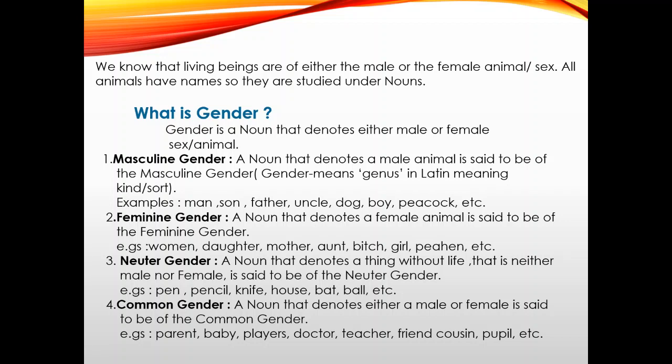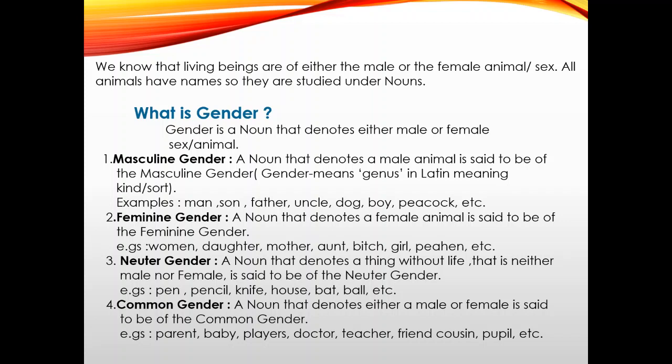Let us pass on to the next one. The next kind is feminine gender. What is feminine gender? A noun that denotes a female animal is said to be of the feminine gender. Examples, the same: man changes into woman, son into daughter, father into mother, uncle into aunt, dog into bitch, boy into girl, peon, etc. These are all feminine in nature. These are called feminine gender.